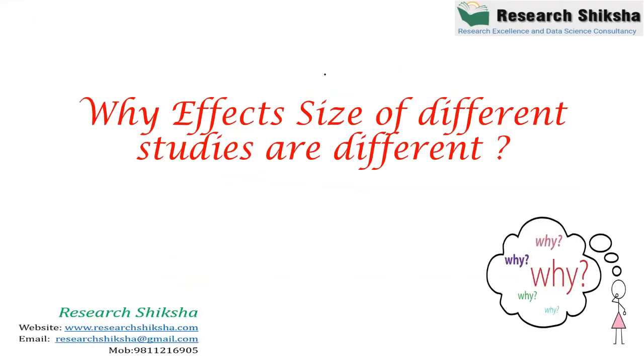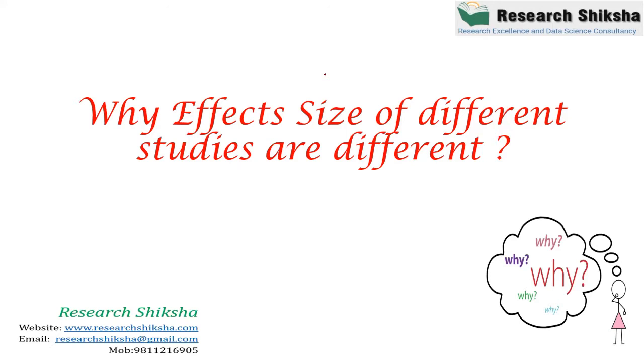So now the lecture starts on why effect sizes of different studies are different. In most of the cases, different researchers conclude different values, right? In medical science, you can take the example of many medicines. Some studies say that a medicine is very effective.